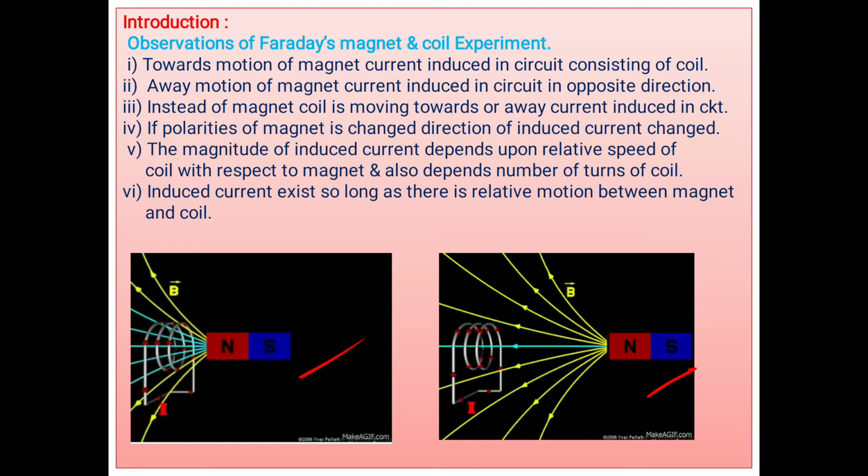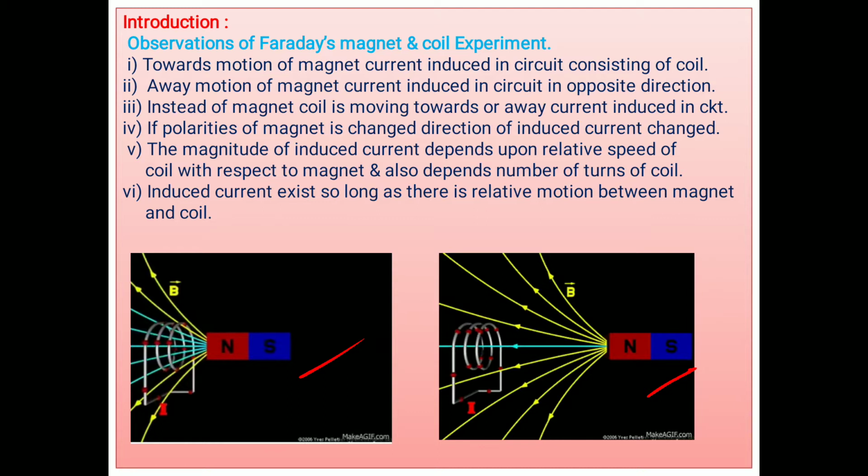Or when the magnet is fixed and the coil is moving toward the magnet, means again the coil is in an increasing magnetic field. Then again the same thing happens, means current is produced. In short, there is a relative motion between coil and magnet. Whether the magnet is moving towards or away, or whether the coil is moving towards or away, doesn't matter.